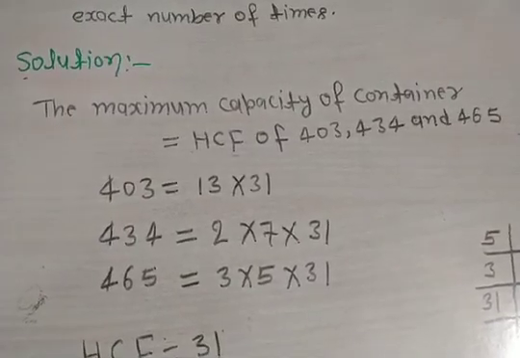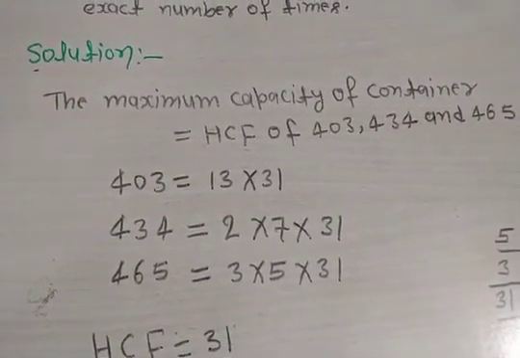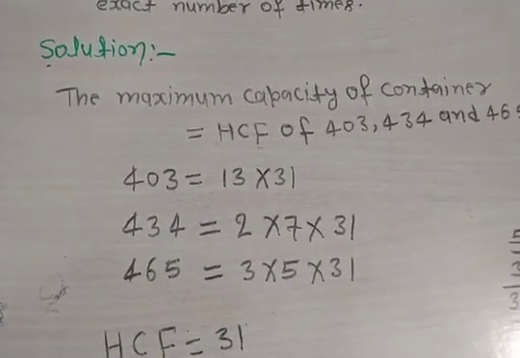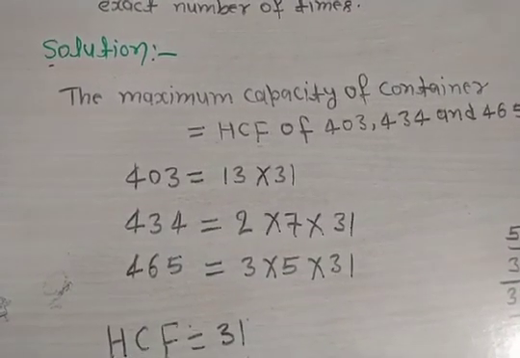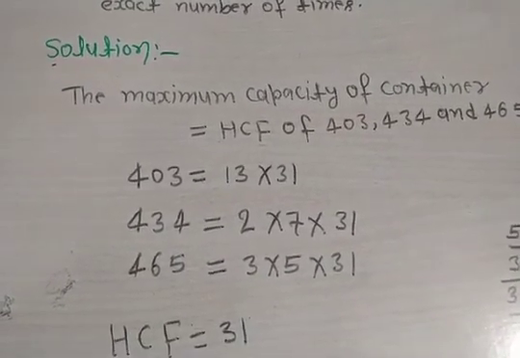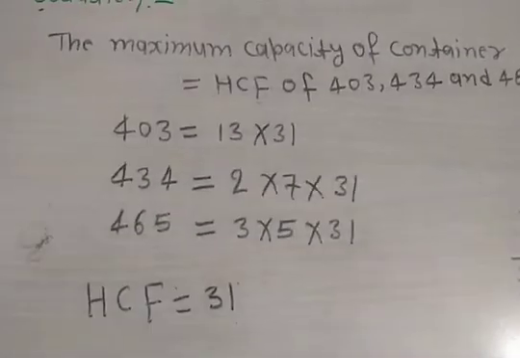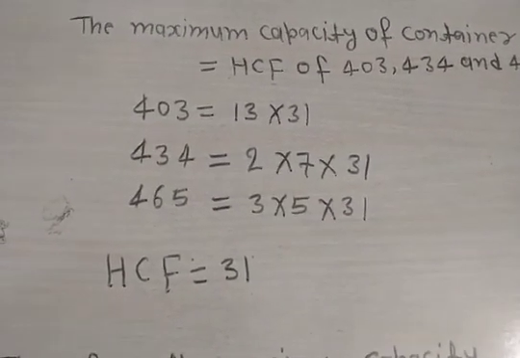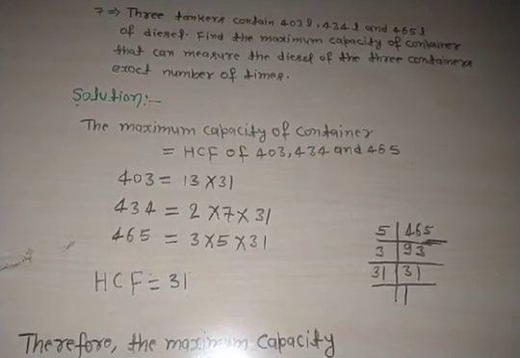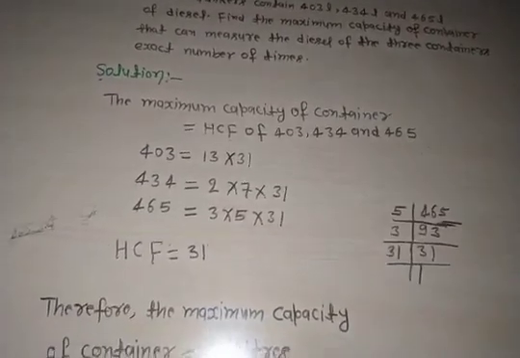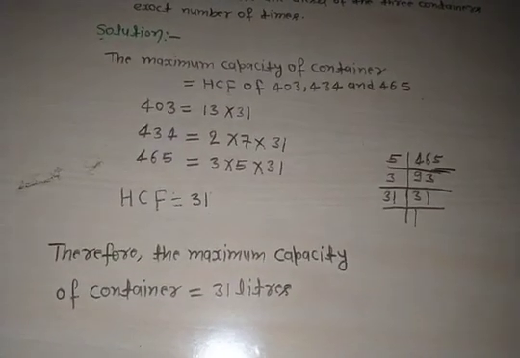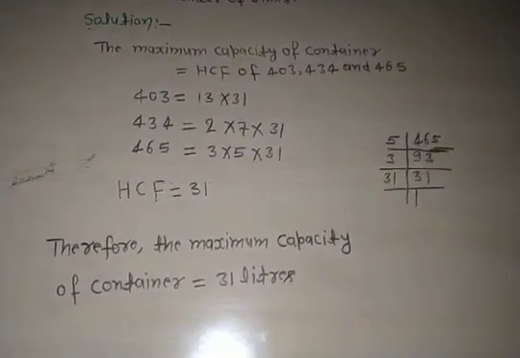So first you find the prime factors of the given numbers. 403 is 13 into 31. The prime factors of 434 are 2 into 7 into 31, and the prime factors of 465 are 3 into 5 into 31. So you can see the highest common factor of these 3 numbers is 31. So our HCF is 31, and this is our required maximum capacity of the container. Okay, 31 liters. Clear?